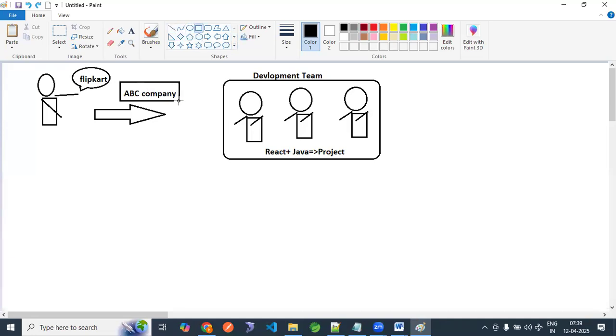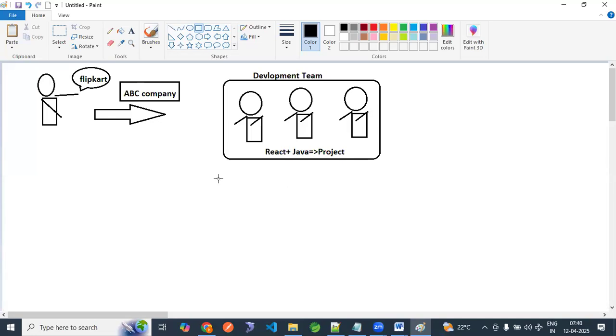Not only code. They should take care that this code should be live, so that users like you and me can access that application, do some shopping and purchases, and the company, Flipkart, gets money as profit, right? Not only code.